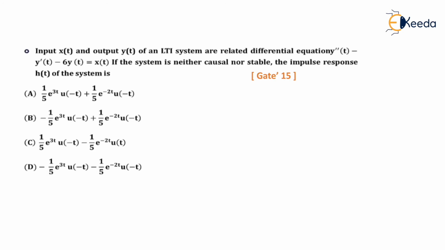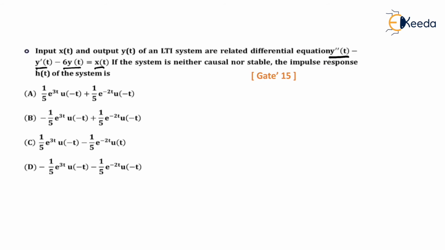Input x of t and output y of t of an LTI system are related using the differential equation y double dash of t minus y dash of t minus 6 times y of t equal to x of t. If the system is neither causal nor stable, the impulse response h of t is given as. It's a very popular format that comes in the GATE.